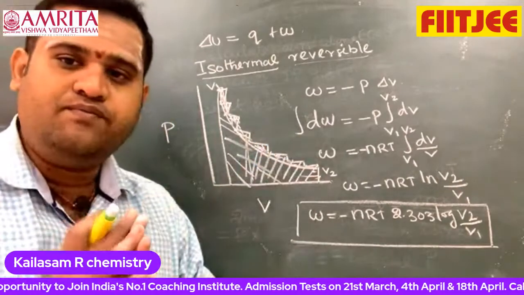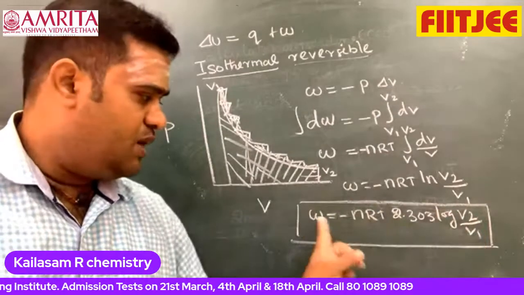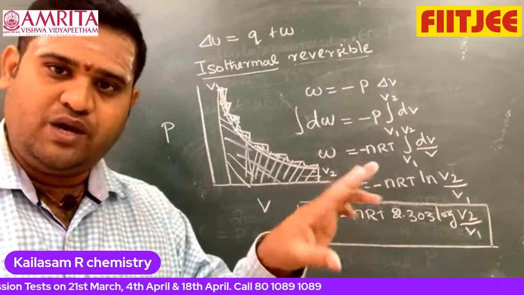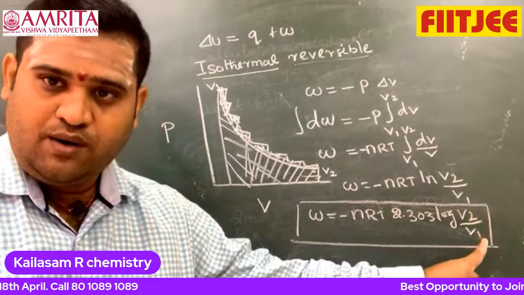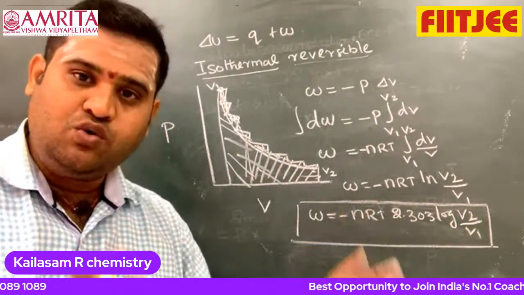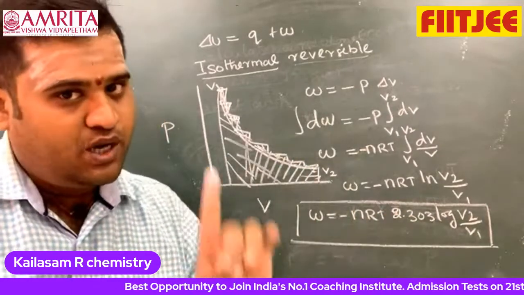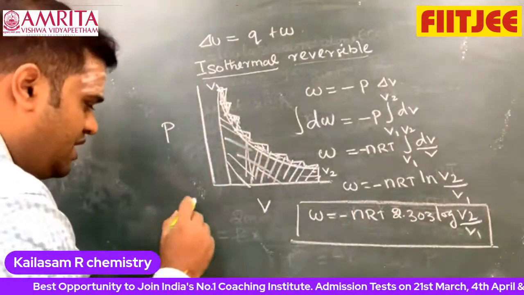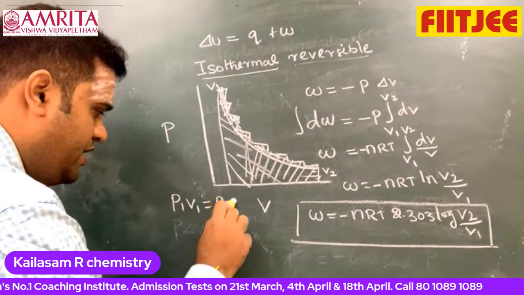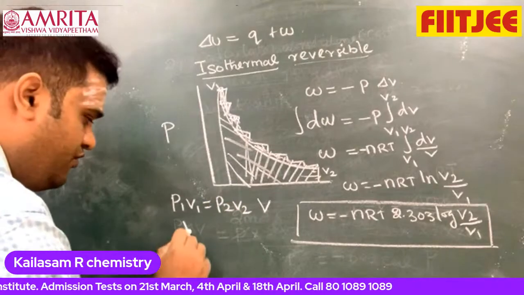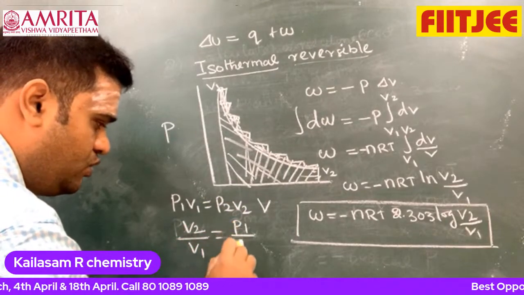Expansion means V2 is greater than V1, therefore W becomes negative, work done by the system. Compression means V2 is less than V1, therefore W becomes positive, work done on the system. This equation we can use. Anyway, the process is isothermal, so P1 V1 is equal to P2 V2. Therefore, V2 by V1 is equal to P1 by P2.